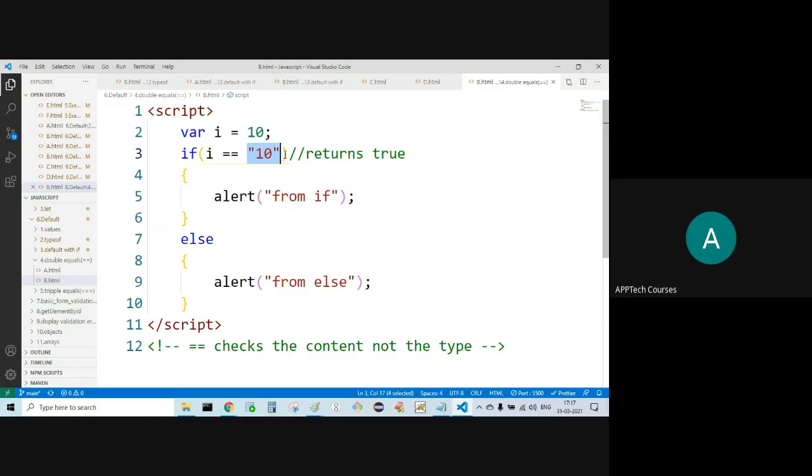Int cannot be compared with string, and string cannot be compared with int. But in case of JavaScript, double equals focuses on the content, not the type. Content is the same, that is why it is returning true from if.